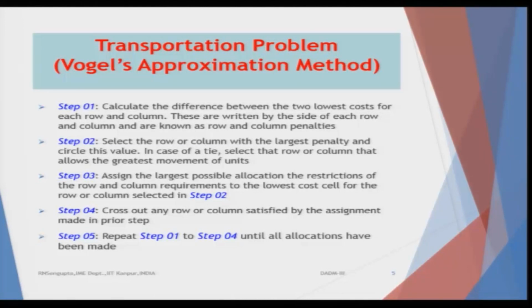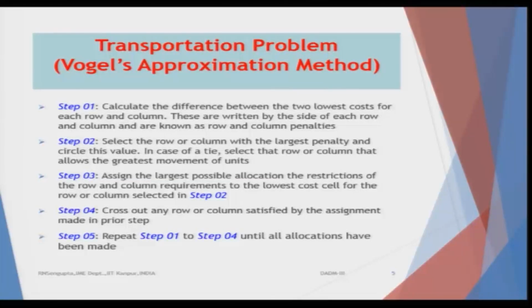So, by the way, when I am talking about the cost, I am only talking about the cost matrix. It has nothing to do with the x values, that is the allocation which you are going to do. So, we will basically utilize the cost and do the allocations accordingly, because our actual variables based on which you are going to take the decisions are the x's, not c's. C's are given to us, they are fixed.